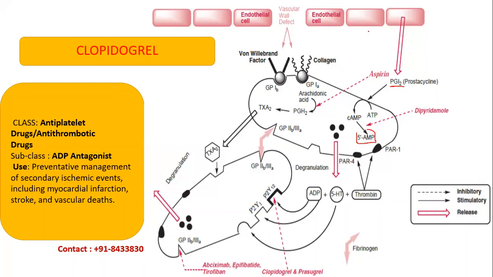Now the scenario 2. Due to some reasons, there is some harm to this endothelial cell wall. So this endothelial cell wall will release von Willebrand factor and collagen. अब ये collagen और von Willebrand factor जाके bind होगा प्लेटलेट को, और प्लेटलेट पे कहाँ बाइंड होगा? GP1B and GP1A रिसेप्टर. These are glycoprotein receptors. अब जैसे ही ये जाके बाइंड होगा, it will convert arachidonic acid. अब ये अराचिडोनिक एसिड आया कहाँ से? एंडोथेलियल सेल का डिसरप्शन हुआ है यहाँ due to some harm to the endothelial cell.